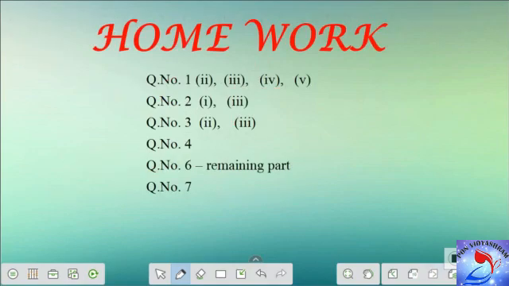Now, homework for the day. Question number 1, the remaining subdivisions. Question number 2, remaining subdivisions. Question number 3, remaining subdivisions. Question number 4, you're going to try it on your own. Question number 6, the remaining part, that is we did only one part, the other part you can take up. Then question number 7.